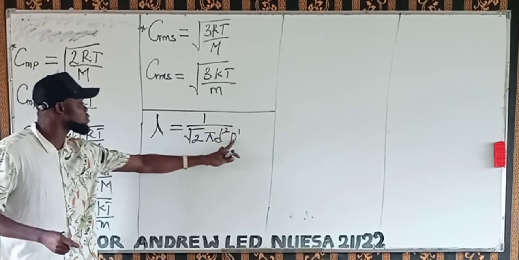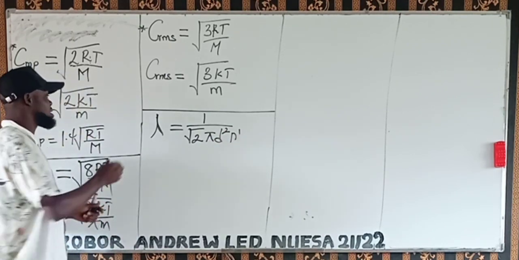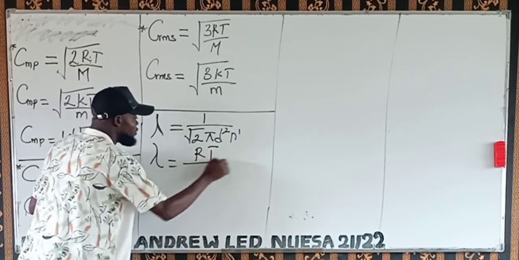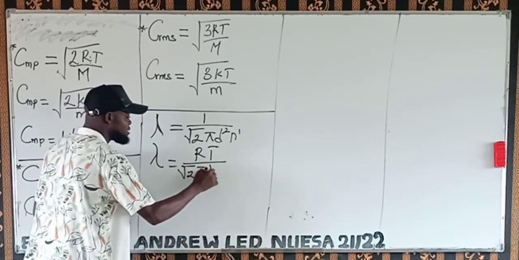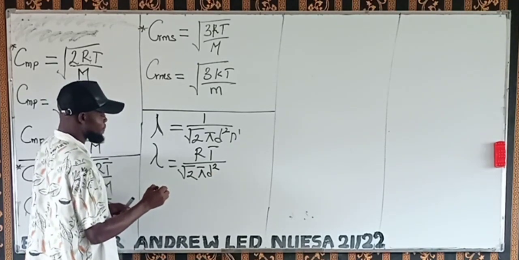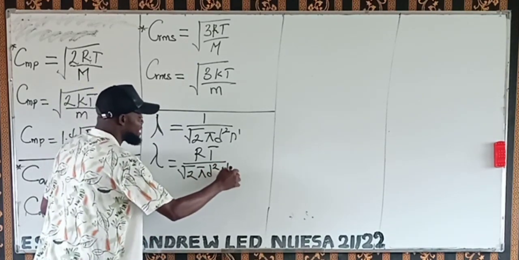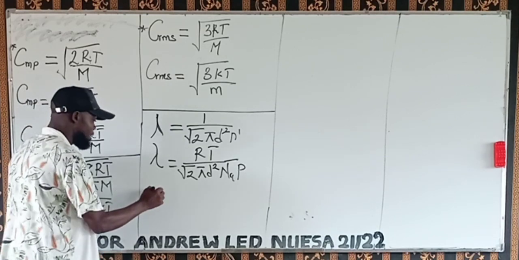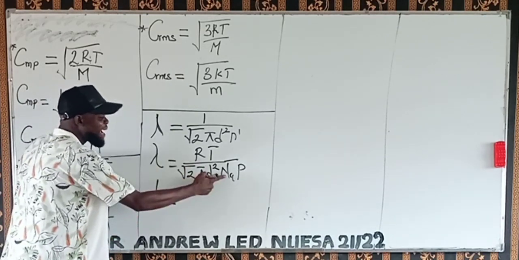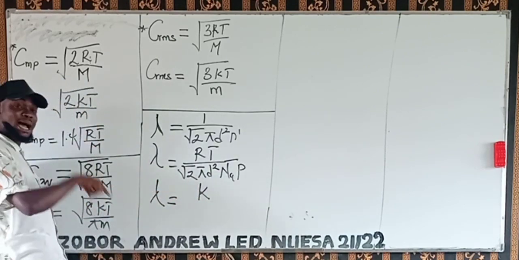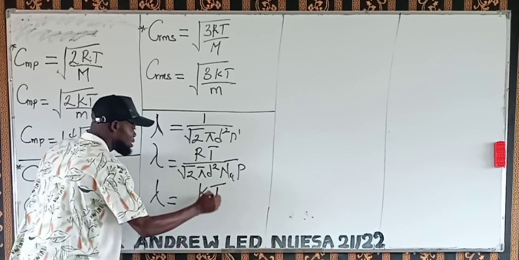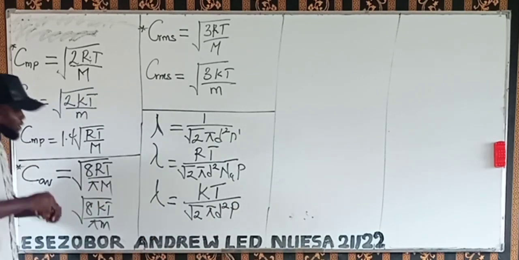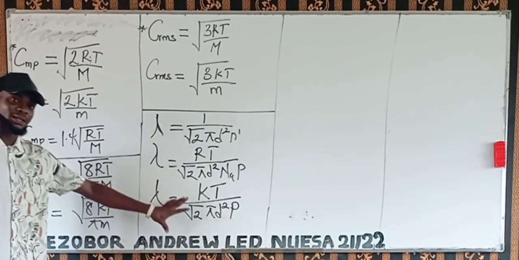Or we can say the mean free path is equal to RT over root 2 pi d squared times NA times P. Or we can also say the mean free path is equal to R over NA, which is equal to k, the Boltzmann constant, times T over the square root of 2 pi d squared times P. These are the 3 formulas we have for mean free path.